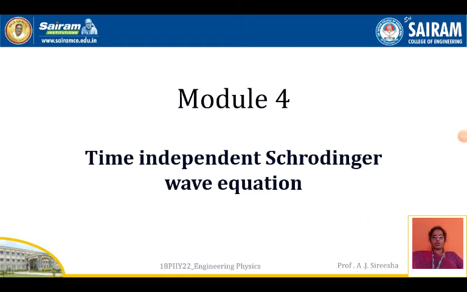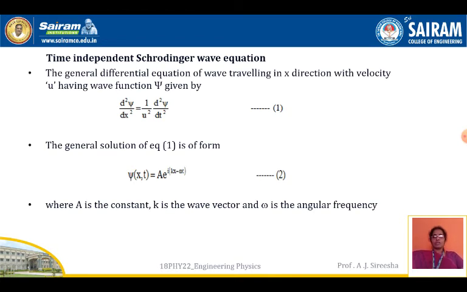Now, today we are going to see the time-independent Schrodinger's wave equation in quantum mechanics. In the previous session, we have seen what a wave function is and what Schrodinger's wave function is. The wave function psi, as I said in the earlier sessions, is very much essential to go with the further derivations in quantum mechanics.